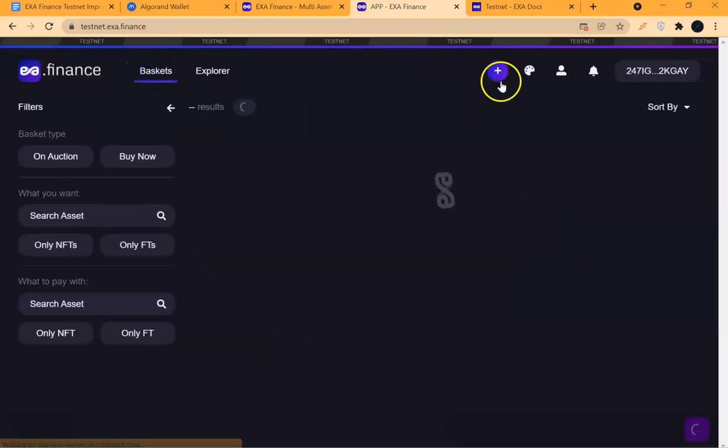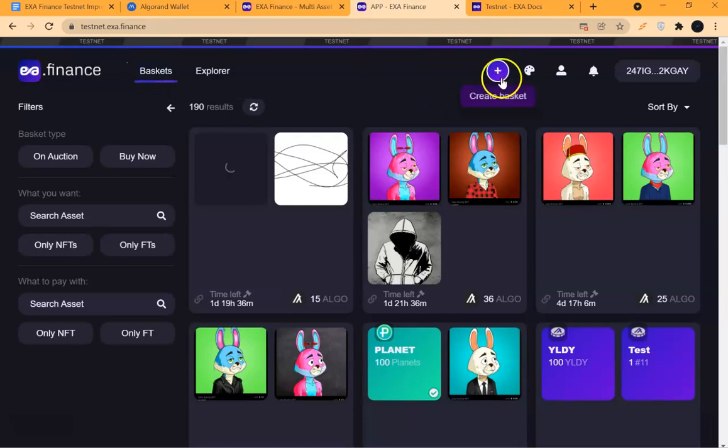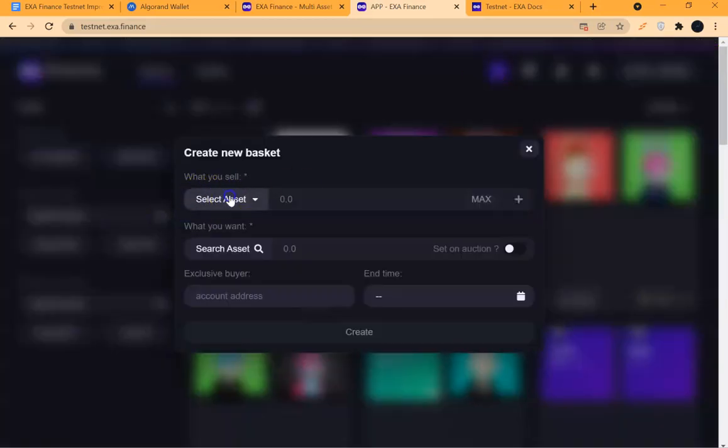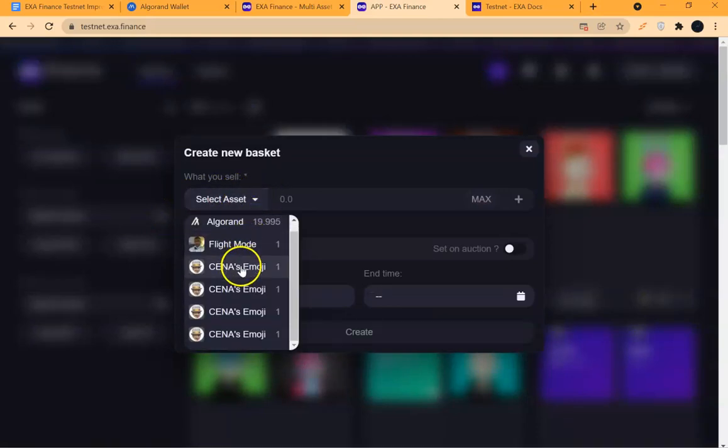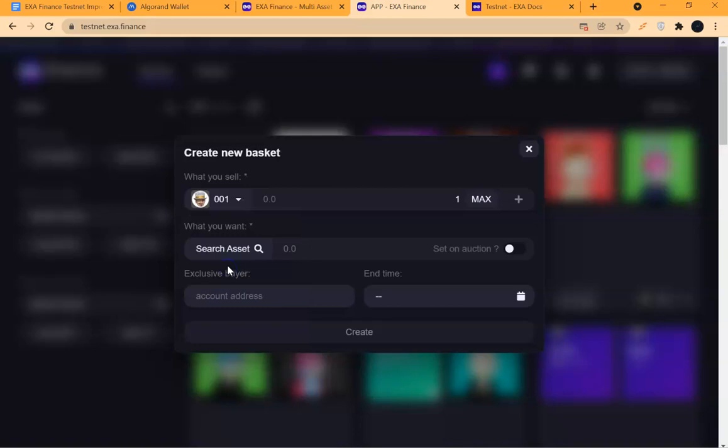You come to this create basket, whichever way, then select the assets you want to sell. Automatically it will show you the assets you have. So let's say I am picking this one of them, 001.